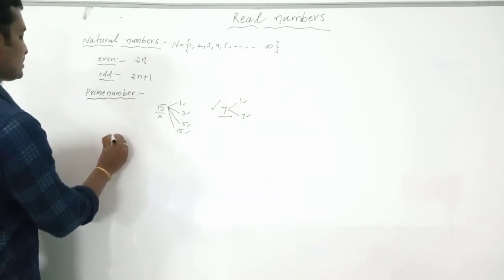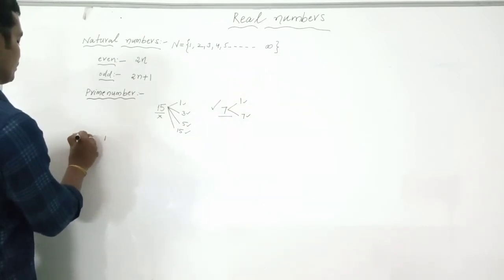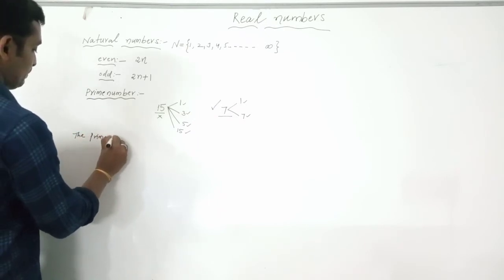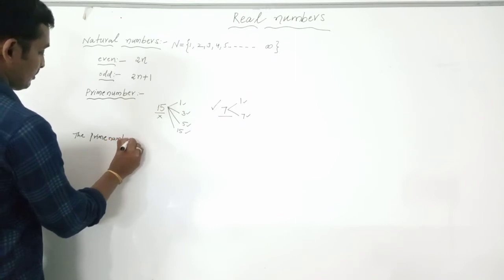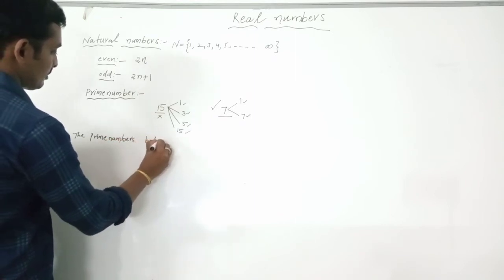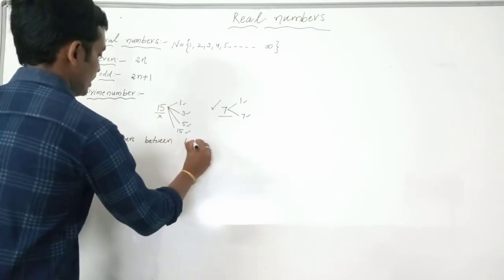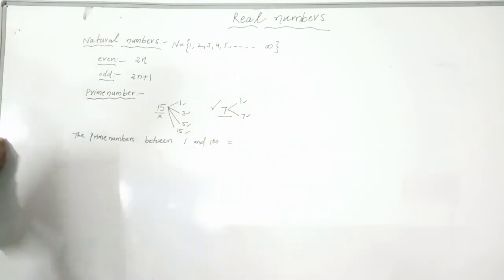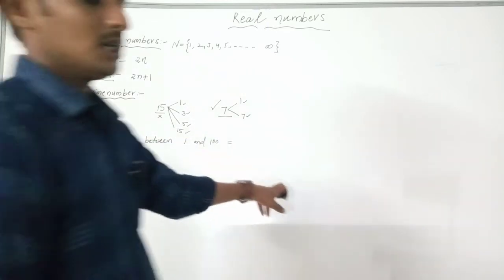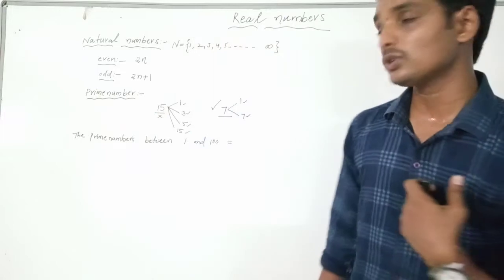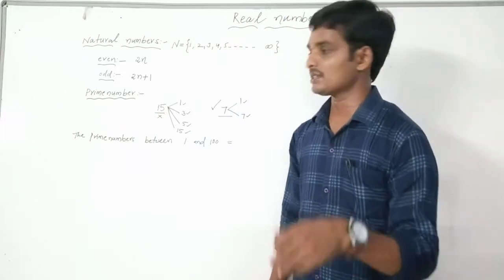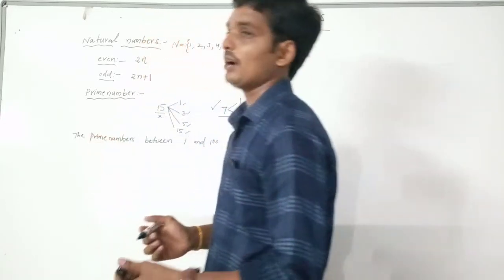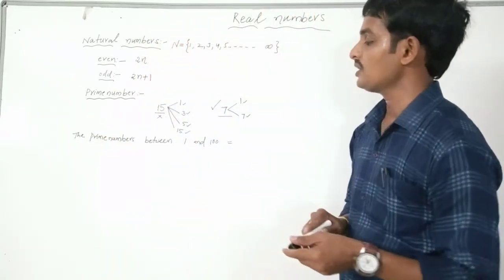The prime numbers between 1 and 100, you have to write yourself. I won't tell you, because I told you so many times in the previous classes, I think 9th class and some other classes, 8th class, 7th class. So you have to write yourself what the prime numbers between 1 and 100 are.